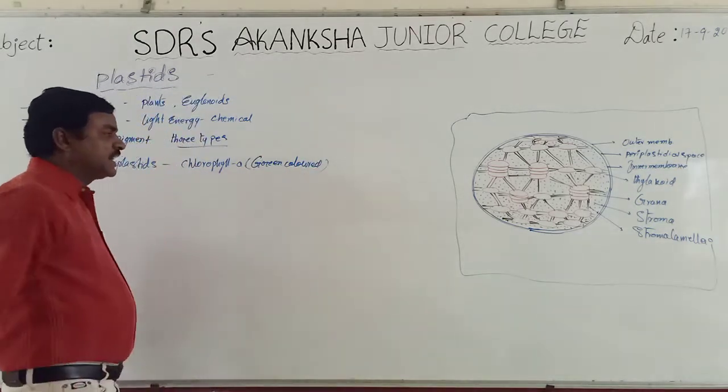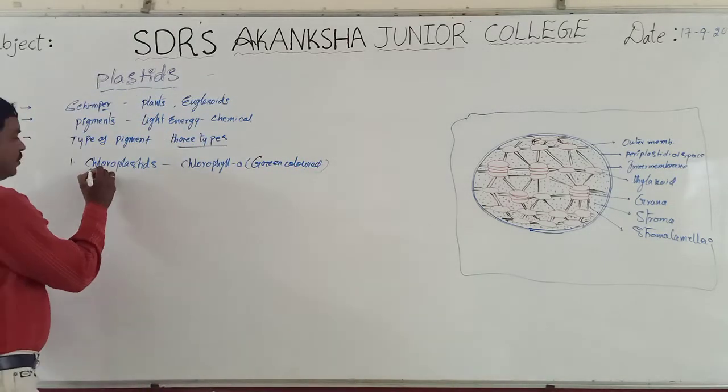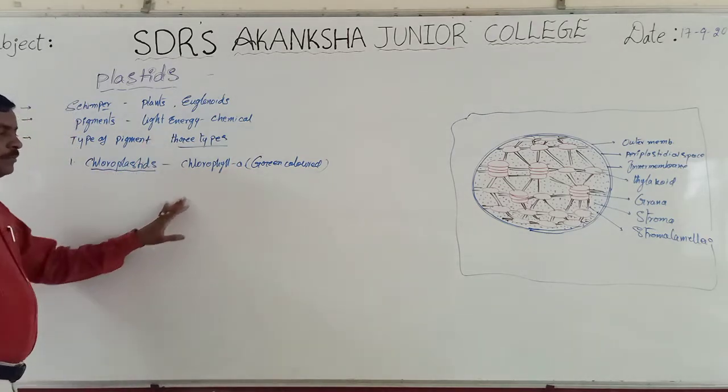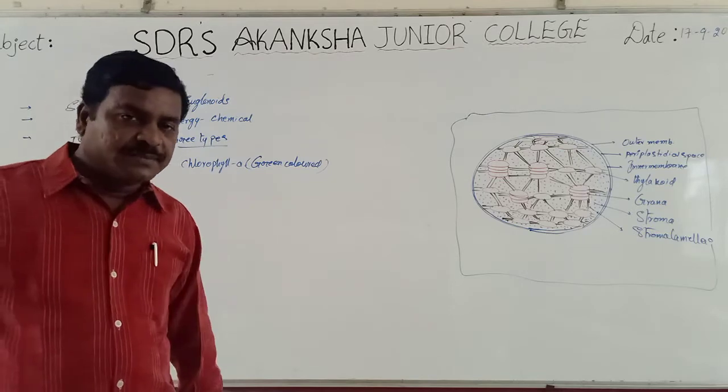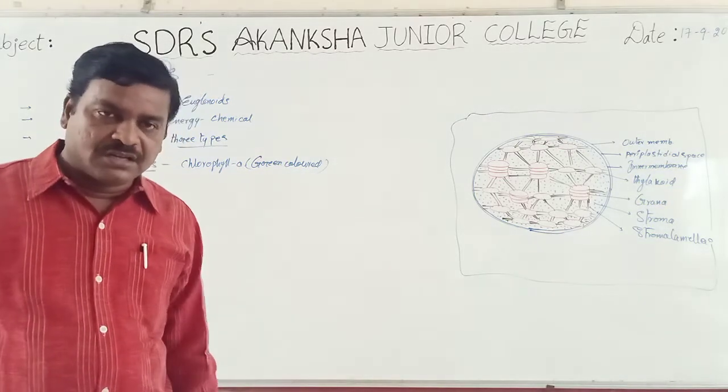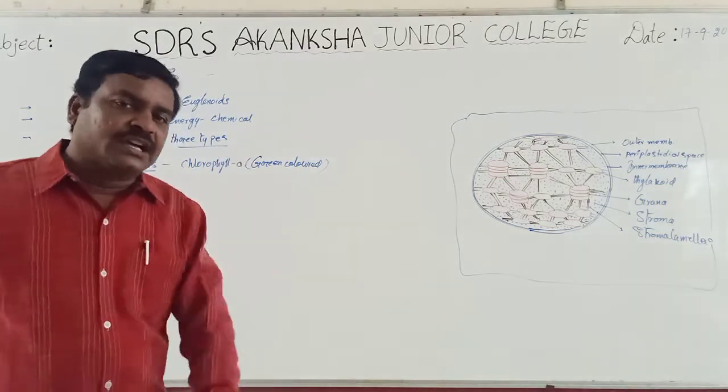So, green colored plastids are called chloroplastids. Mainly, they contain chlorophyll A molecules. Because of this reason, these chloroplastids are green colored.